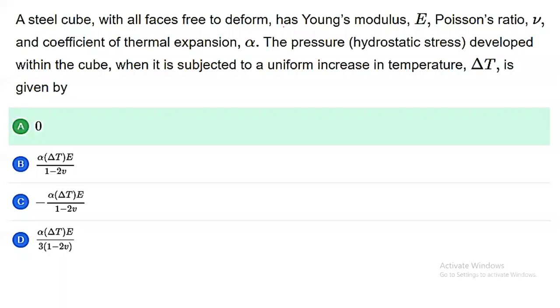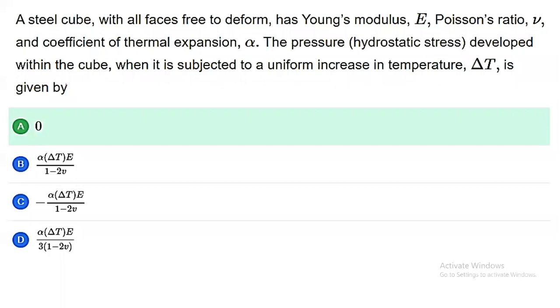A cube is there. One cube means it is having 3 dimensions. Length is also there, width is also there, and depth is also there. And all the faces are free to deform. That means in all the directions, deformation is taking place. It has Young's modulus E, Poisson's ratio mu, coefficient of thermal expansion alpha. Okay, full stop. The pressure or hydrostatic stress developed within the cube when it is subjected to the uniform increase in temperature delta T is given by.